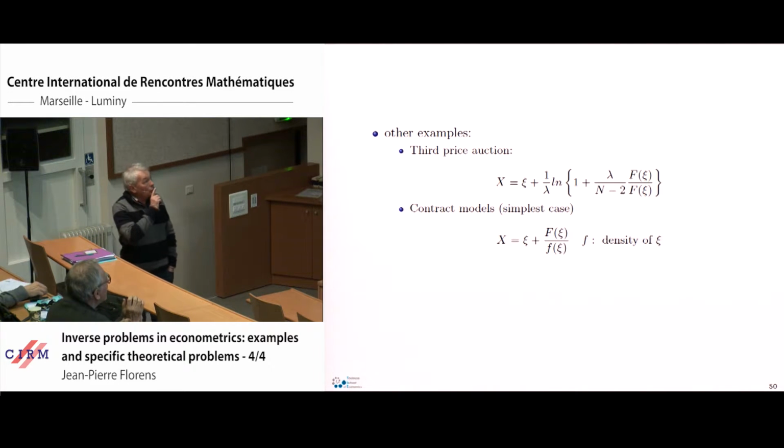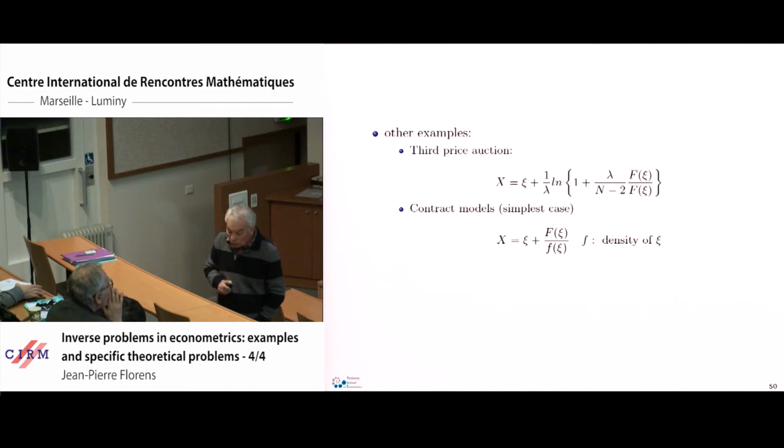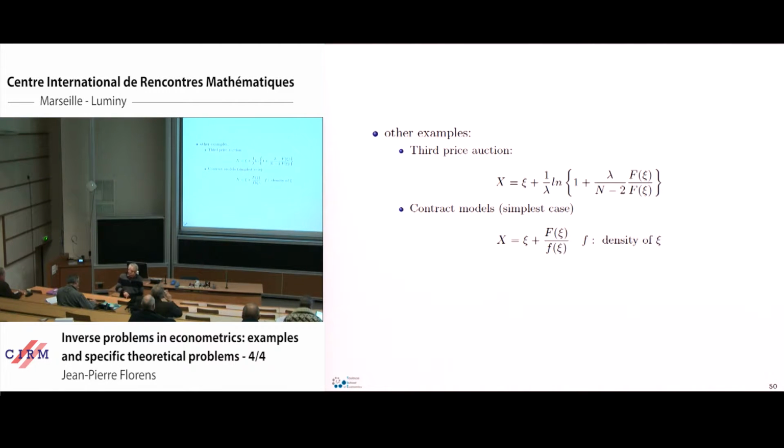To give you two other examples. So remember, I continue the story about auction. I have considered first price auction. In the first price auction, you pay what you bid. In the second price, you pay the second price. And we can also consider third price auction. They are less employed, but we have worked a lot on that.